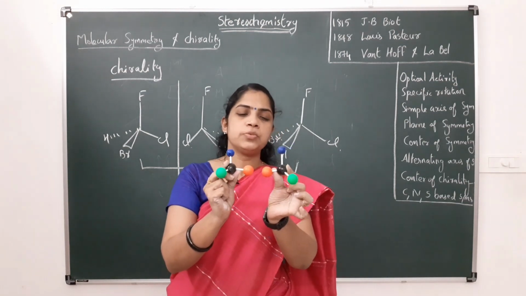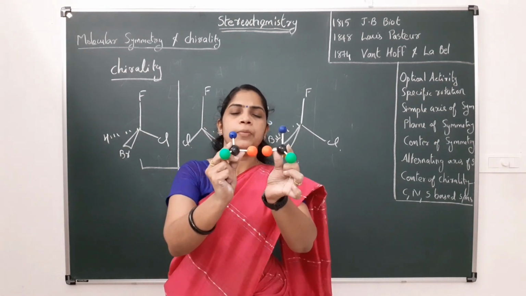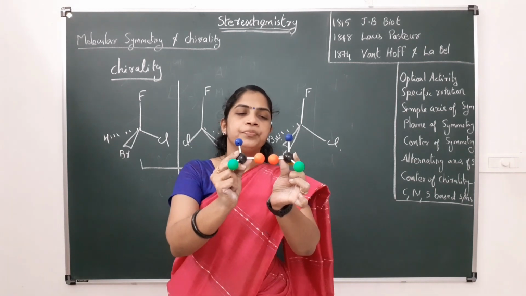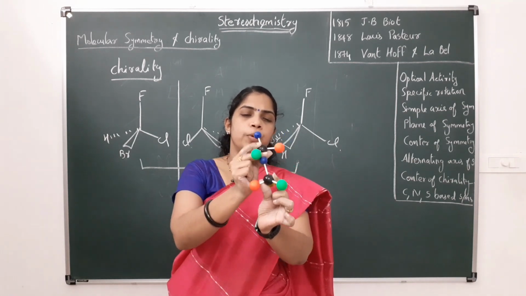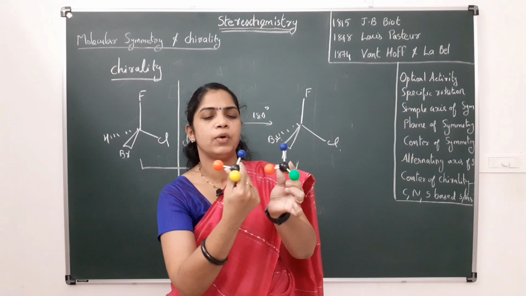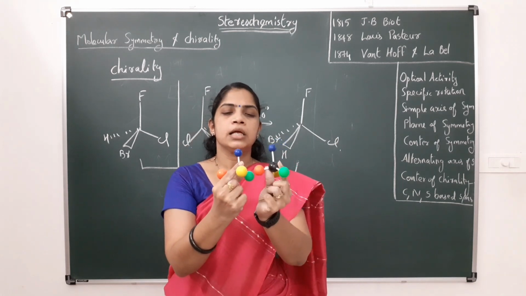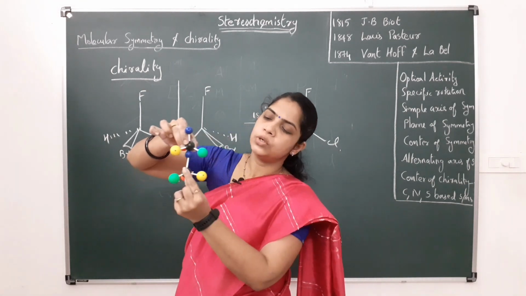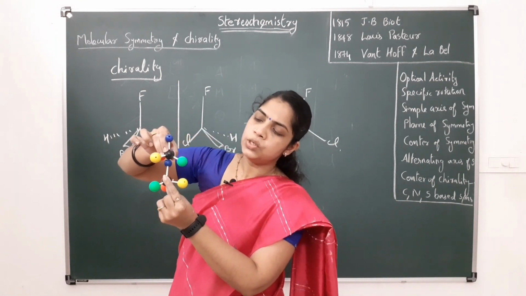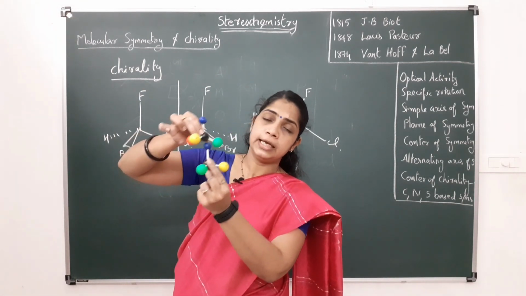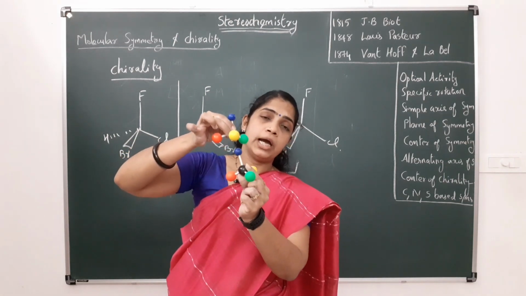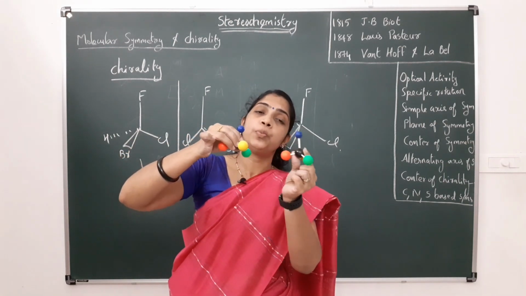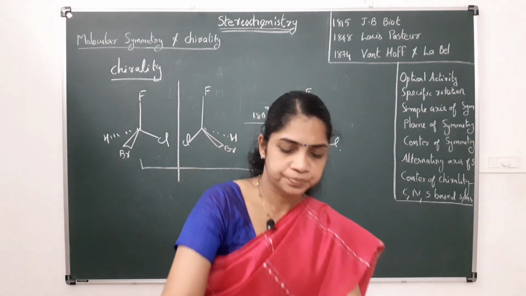We can see that they are not superimposable. If I rotate it 180 degrees, it becomes like this, and they are not the same. They will not superimpose on each other. So this is an example of a chiral molecule. Chiral molecules are molecules which are not superimposable on their mirror image.